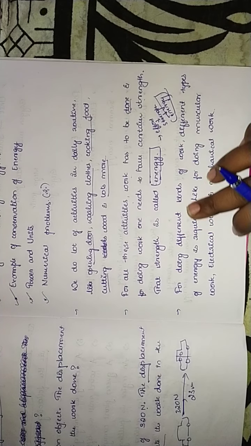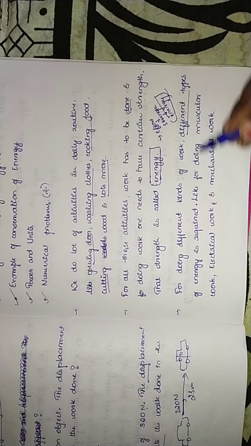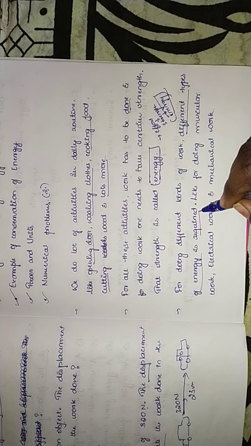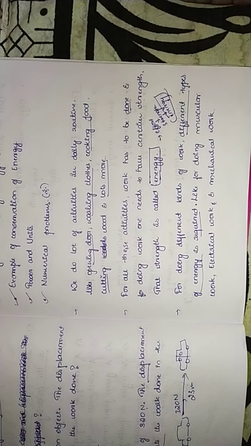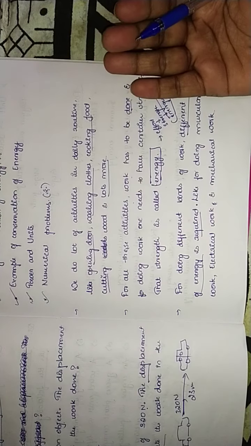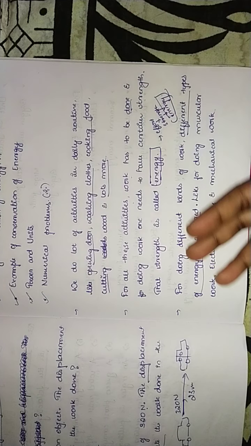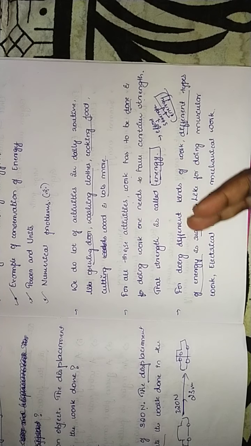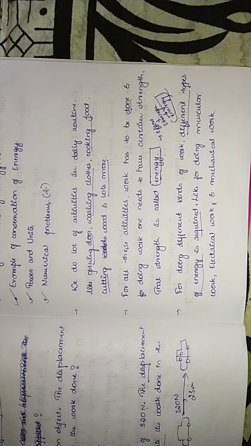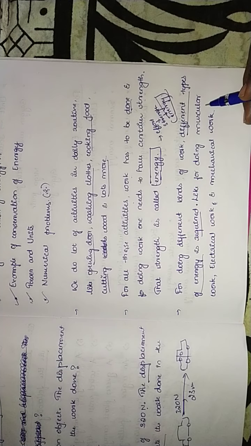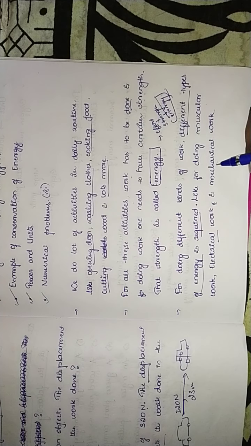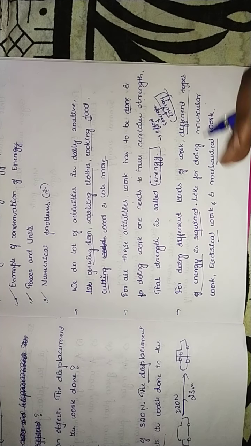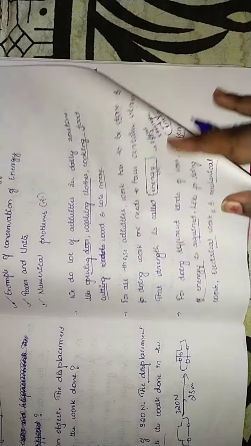For doing different kinds of work, different types of energy are required, isn't it? Works will be different, one work differs from another. So for doing different kinds of work, different types of energies are required. Got it? Like for doing muscular work, electrical work, and mechanical work, we have different types of energy. We'll discuss that here.